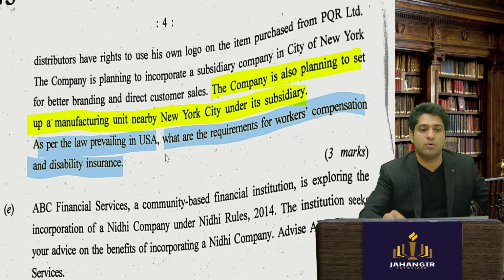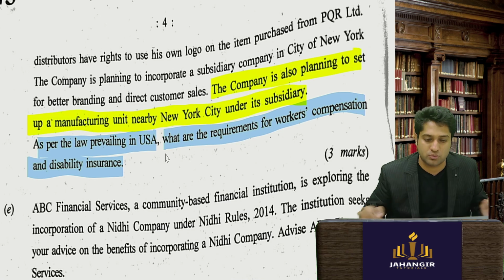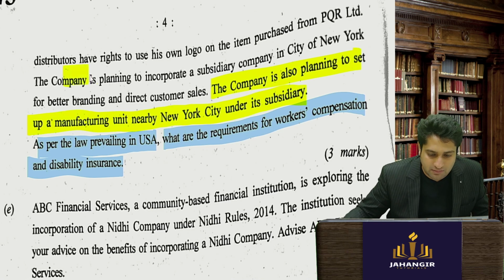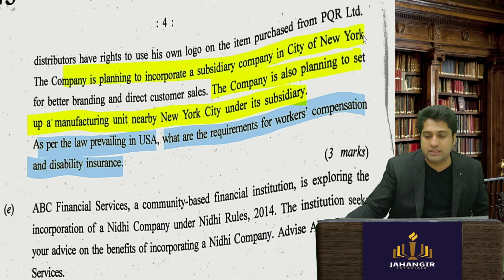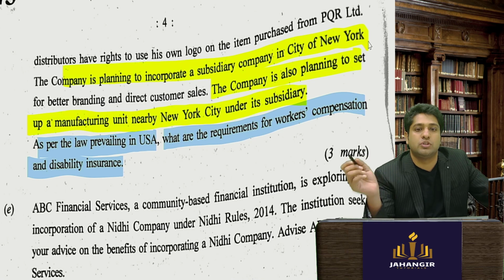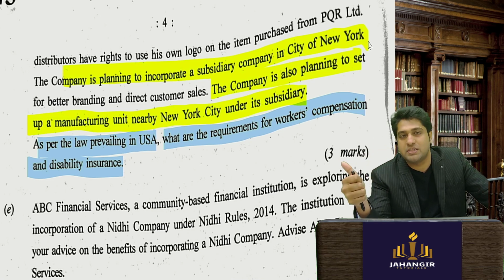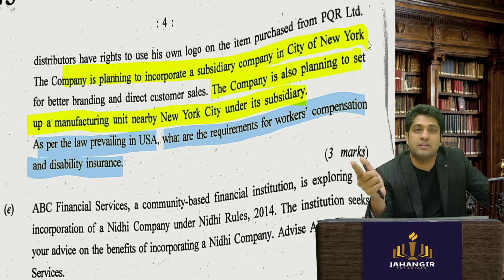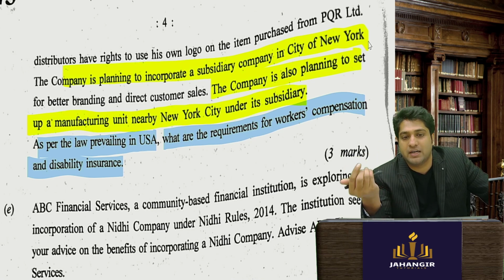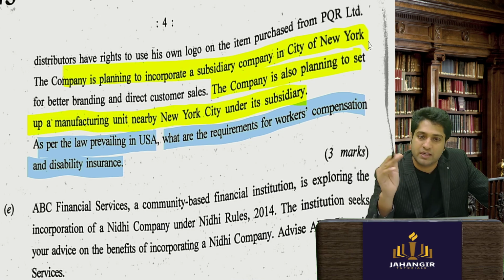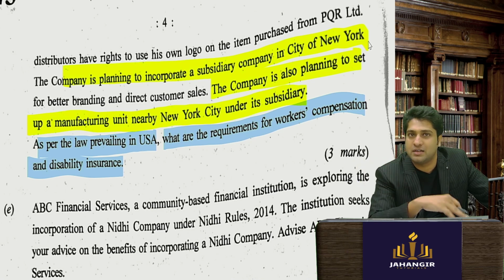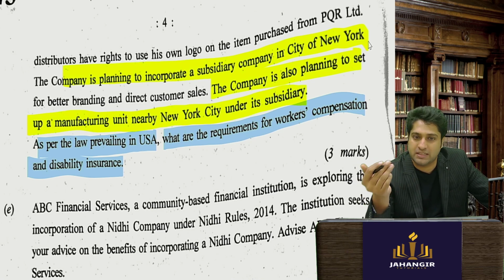So first of all, what are they saying? There is a company which wants to incorporate a subsidiary in the city of New York. So therefore, first a company has to be set up which will be a subsidiary. Second, contracts have to be created. Service contracts have to be created with the workmen, and the employer-employee relationship has to be established.